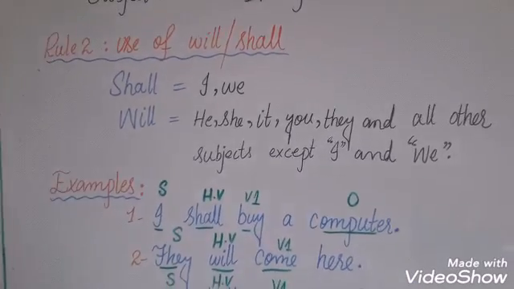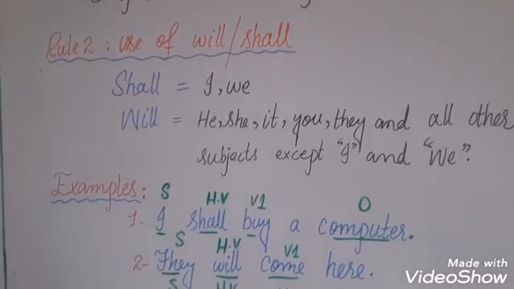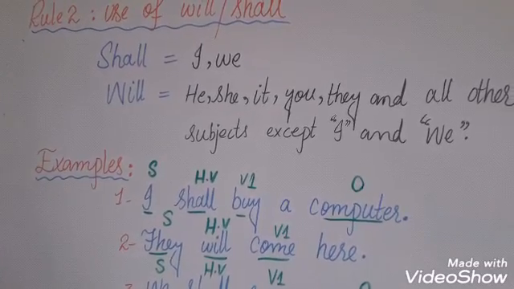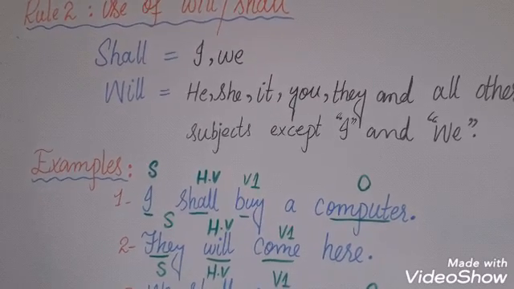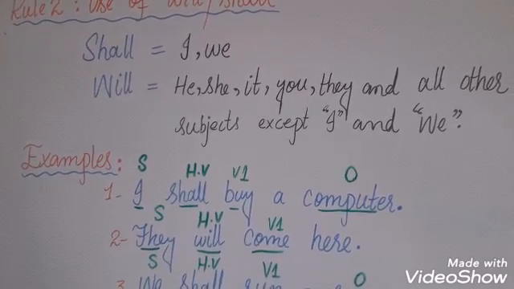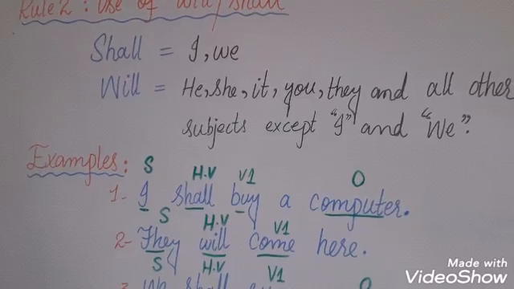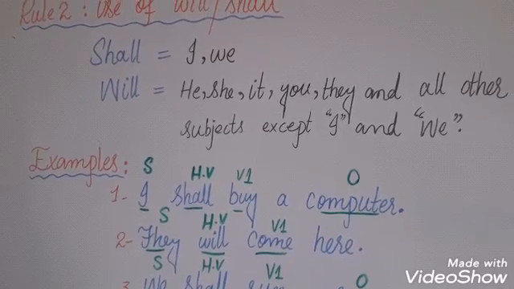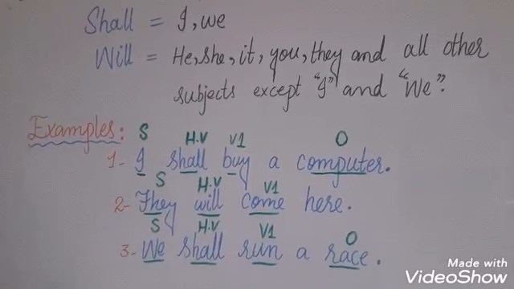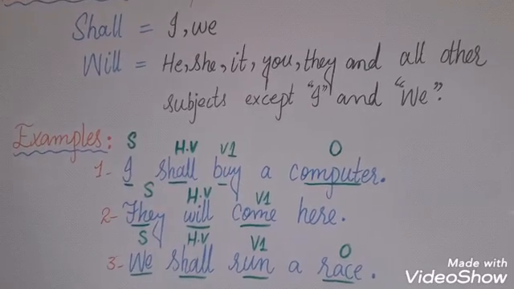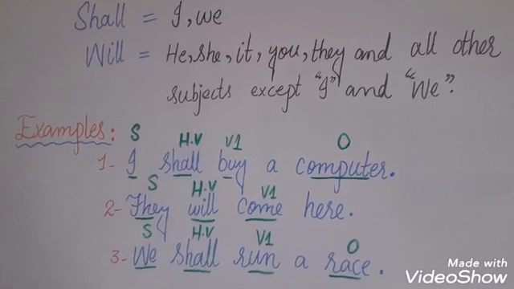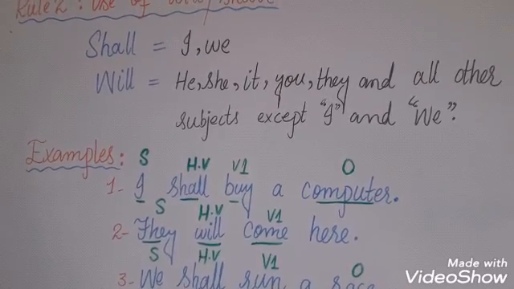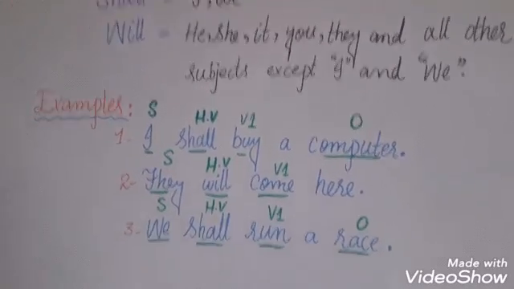Our rule number 2 is the use of will and shall. We shall use shall with I and we. If our subject is I and we, here the auxiliary verb or helping verb shall is used. And if our subject is he, she, it, you, they and all other subjects except I and we, then the helping verb will is used.